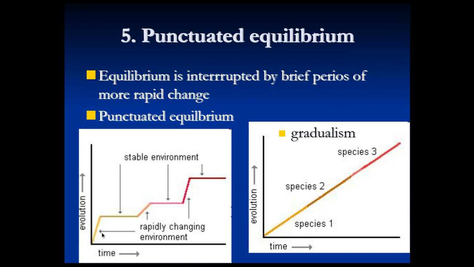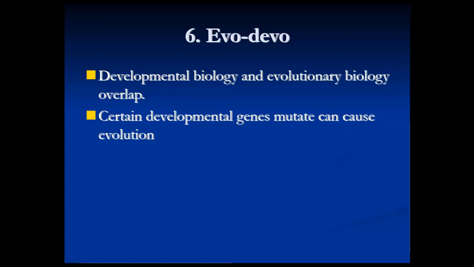And then the environment is stable. It's not really changing very much. And if the environment isn't changing, and the species are well adapted to it, well, the species aren't going to change. So the species then stays stable for a long time until the environment changes. Then the species quickly evolve to keep up, and then they're stable for a while. And then the environment changes, and the species quickly evolve to keep up, and then they're stable. This punctuated equilibrium is much more what actually happens with evolution, not so much this gradual change of one into another.